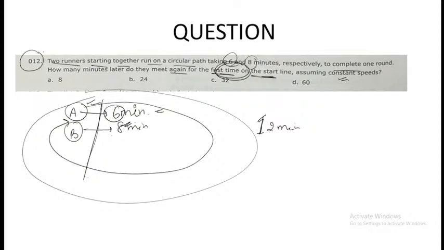Okay, so try to find the answer for this. Again, a new concept to understand. Take your time, get the answer for this question, then we'll solve it out together.